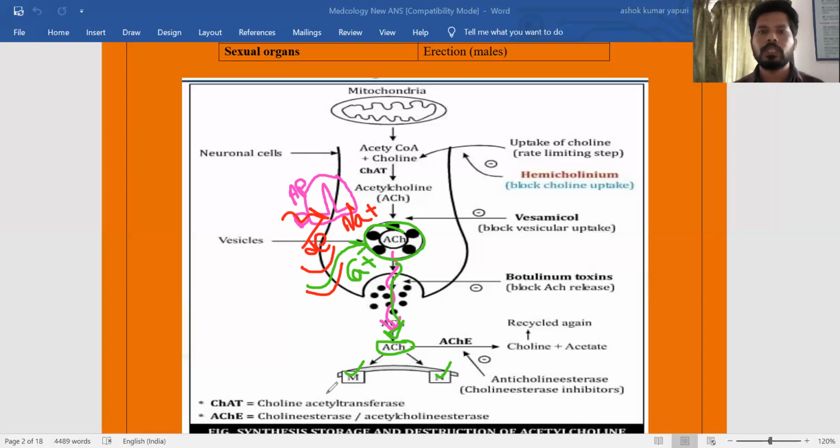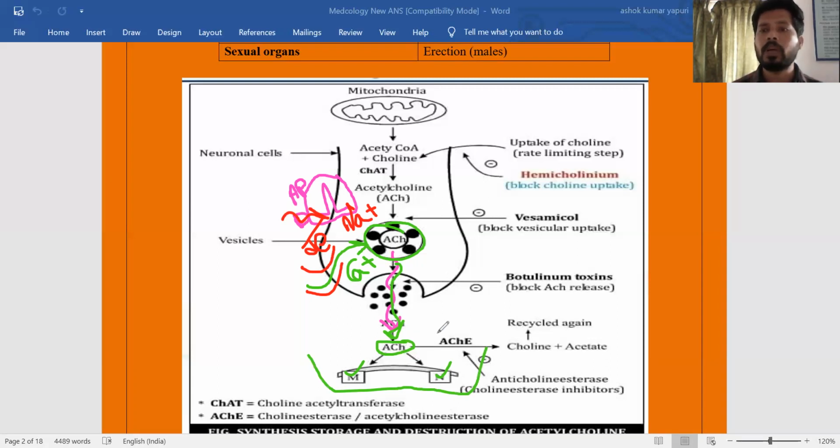So synthesis is the number one step, storage number two, release number three, and binding to the target. The target is always a receptor that is present on the postsynapse. That postsynapse may be myocardium, kidney, or lungs, depending on the body as well as the parasympathetic nervous system innervation. After binding, the next step is the pharmacological action. So it binds to the receptors and shows action.